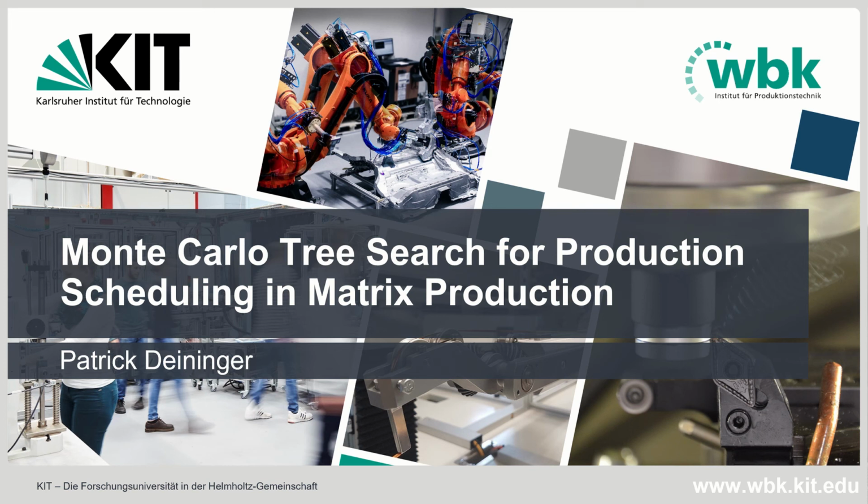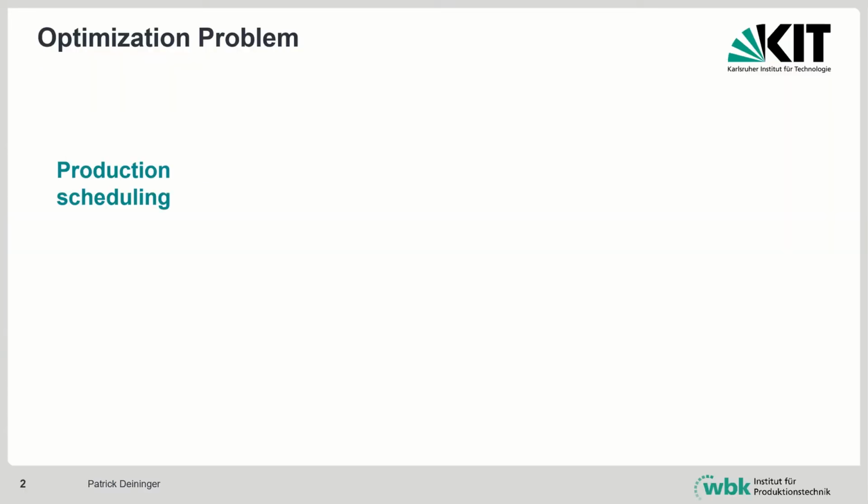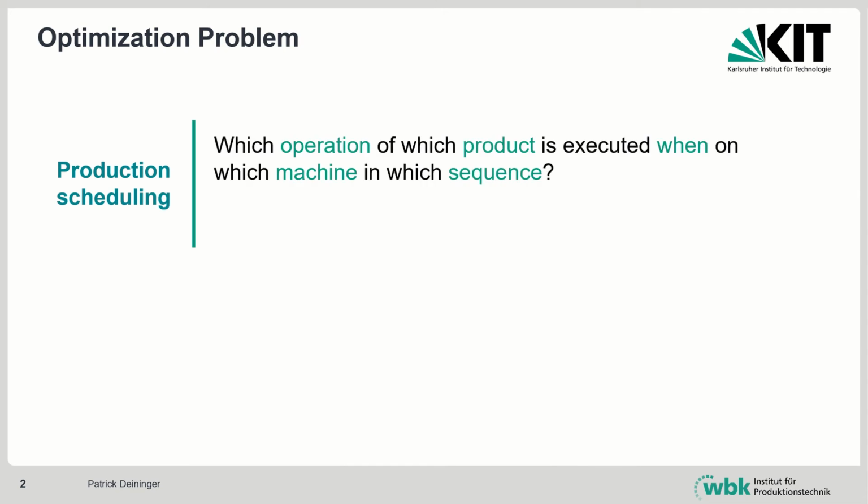Monte Carlo tree search for production scheduling in matrix production. Production scheduling is a challenge for many manufacturers. Basically, it is about the generation of machine plans which determine which operation of which product is executed when, on which machine, in which sequence.